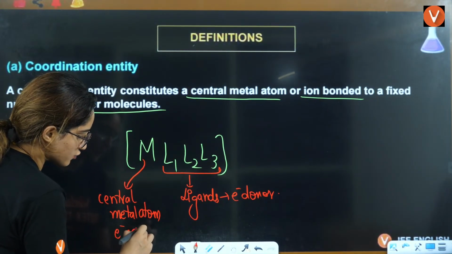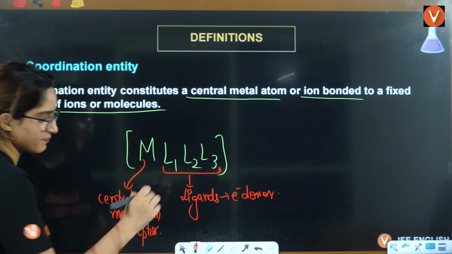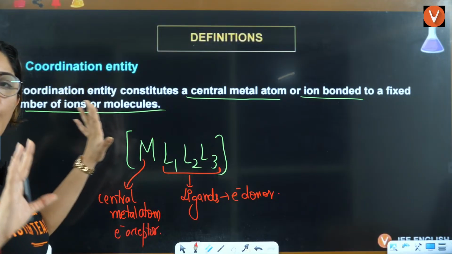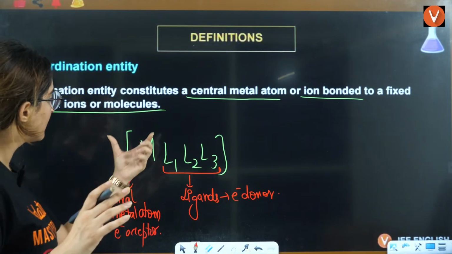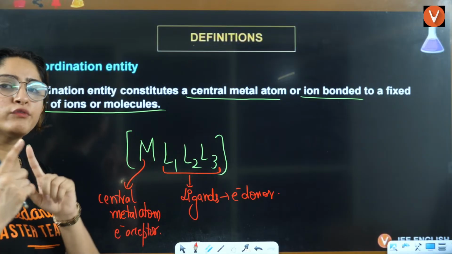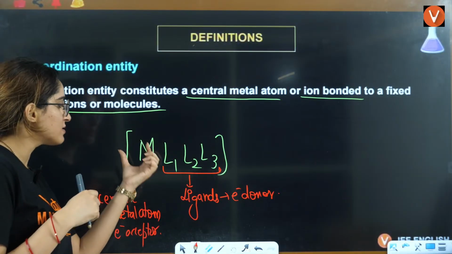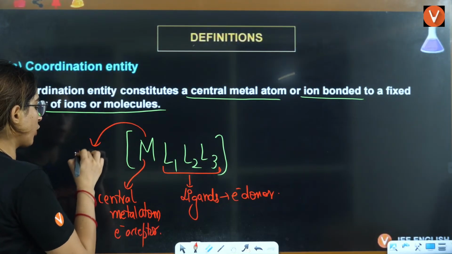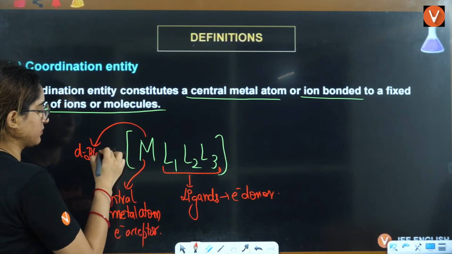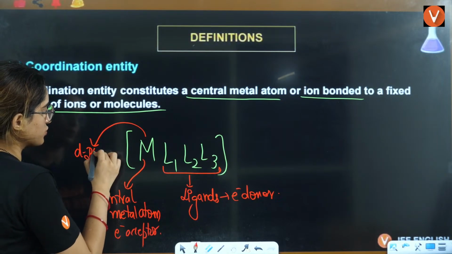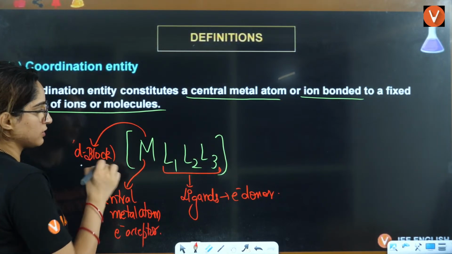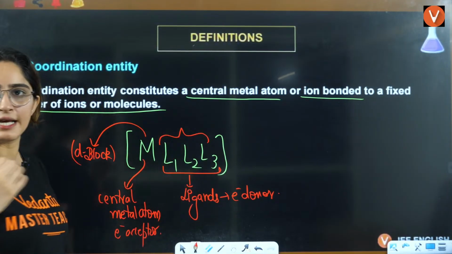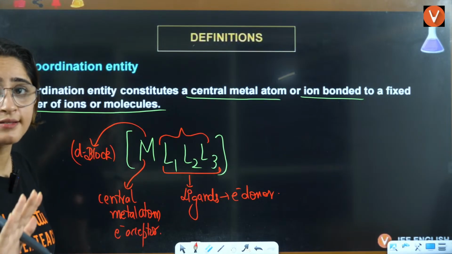The central metal atom is the electron acceptor. Now when you talk about a coordination entity, inside the bracket we have only two things always. One is the central metal atom. It usually belongs to the d block, right? Then there are different types of ligands, which we will discuss in detail.